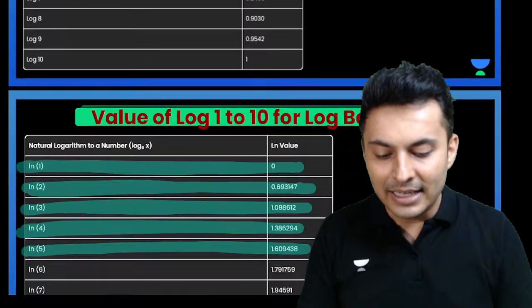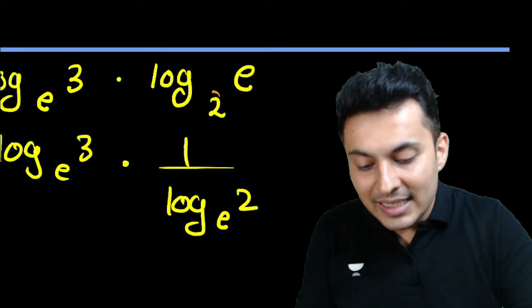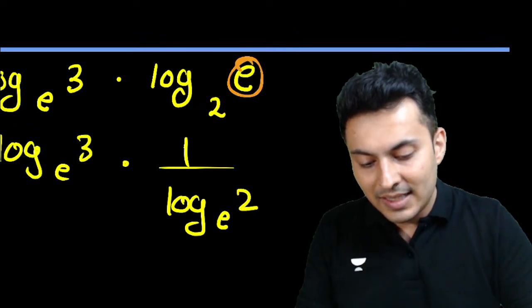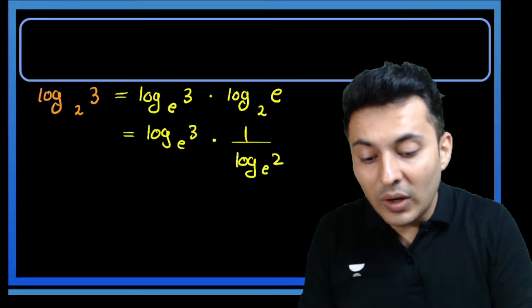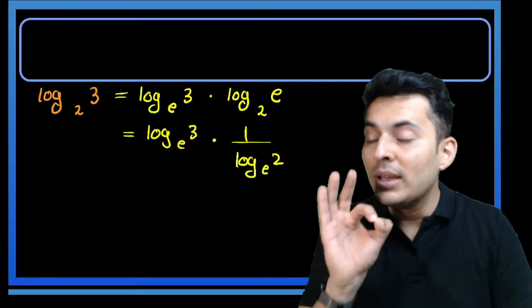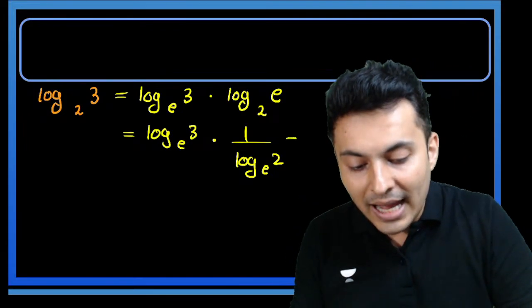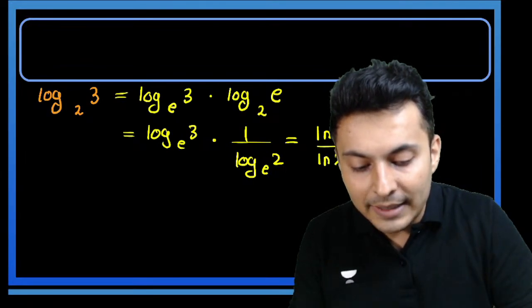Okay, so let's try this out over here. You can see that this base has now been made to go over here, and this has now been made to go as the base. Why did I do it? Because I know the values of log 3 and log 2 to the base e only. So it is as good as saying ln 3 divided by ln 2.